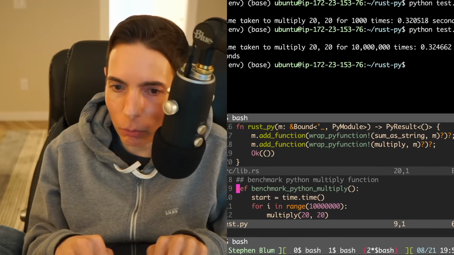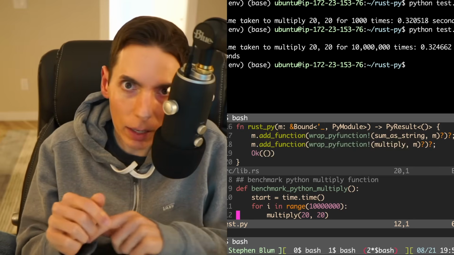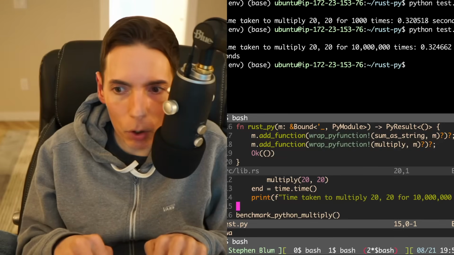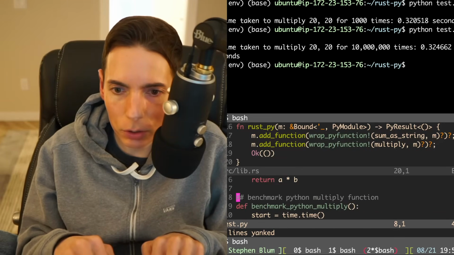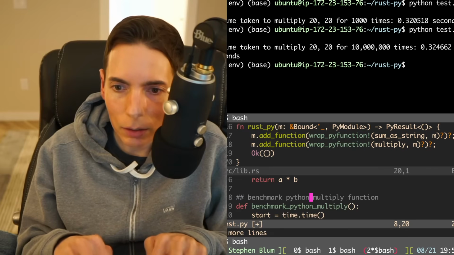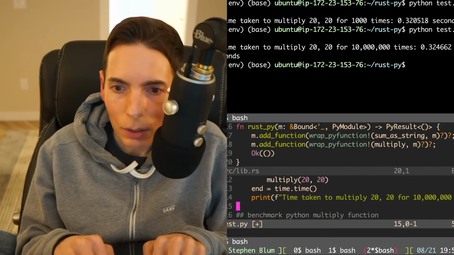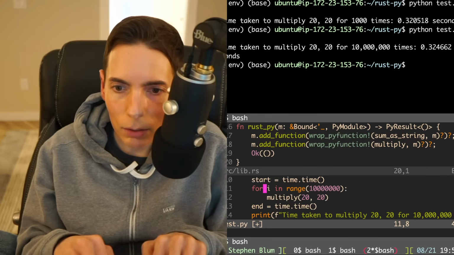We'll do 1 billion. Well, see, the problem is I'll do 1 billion, but I only have 4 minutes left, and I have to run to a meeting. So we have 4 minutes left, and I need to do the other version of this function, which is going to be the Rust multiply. Rust. Here we go. Rust, and then we need to call this here. Perfect. We'll just say rusty.multiply, and then boom.